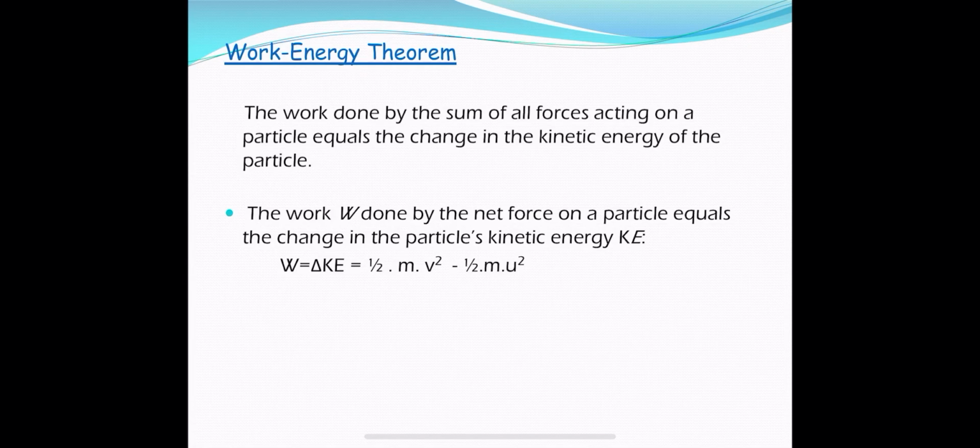That means initially there is some velocity for that object. After applying force for some time, the velocity will be different. That means velocity is changed, so the kinetic energy is changed. Work energy theorem says the work done on the object is equal to the change in its kinetic energy.